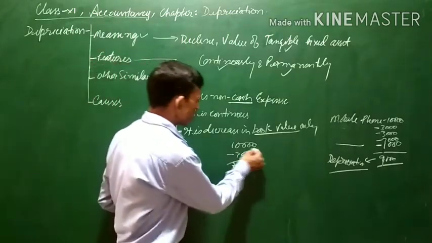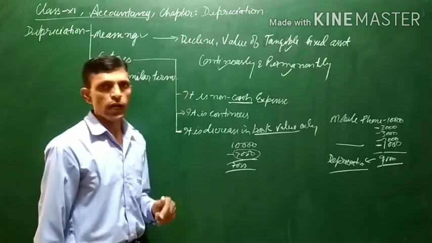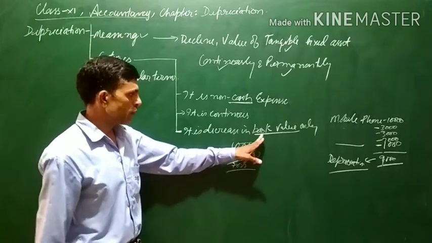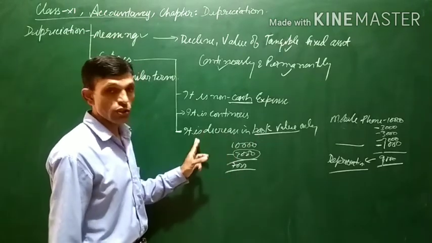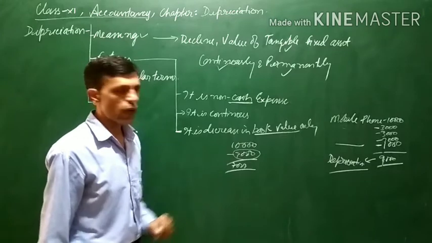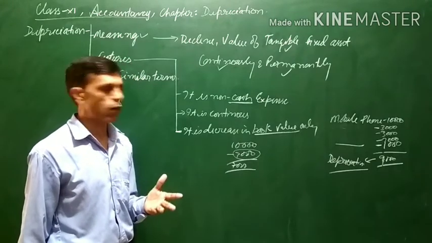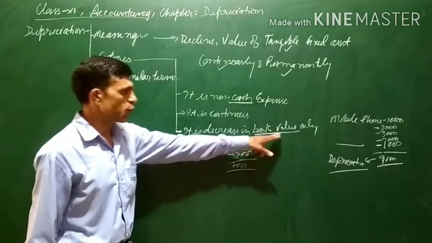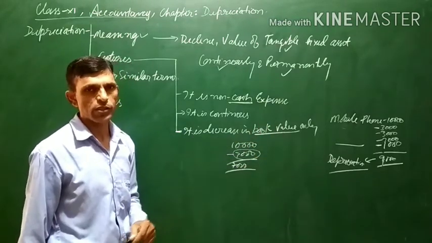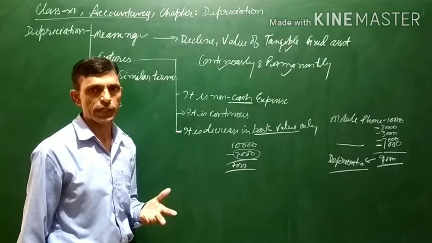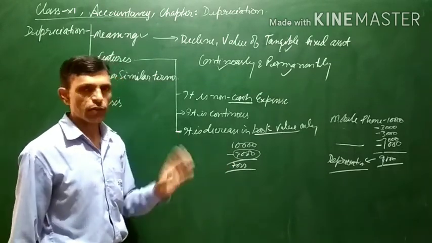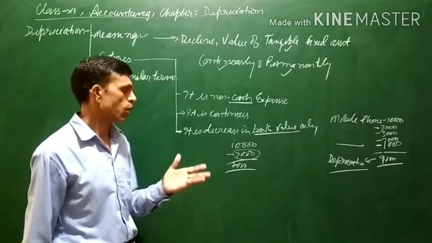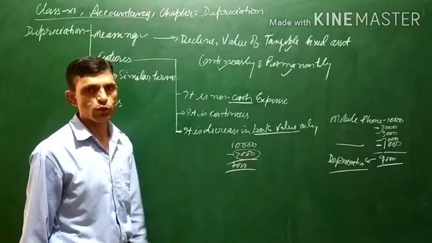So this 3,000 is only an estimated figure, and this will be recorded in the accounts. And this is why it is called a decrease in the book value only. We record the loss only as a book value. It is not the true value. Actually, how much depreciation has truly taken place can only be calculated once the asset is disposed of. When the asset is sold off in the market, then we will get to know the true figure.